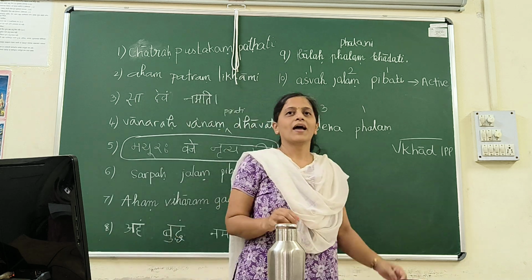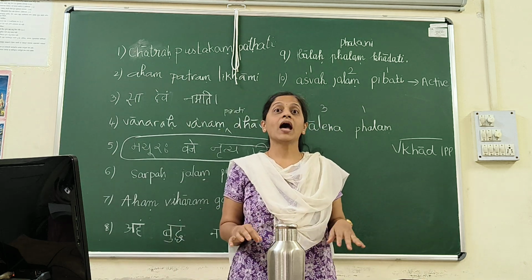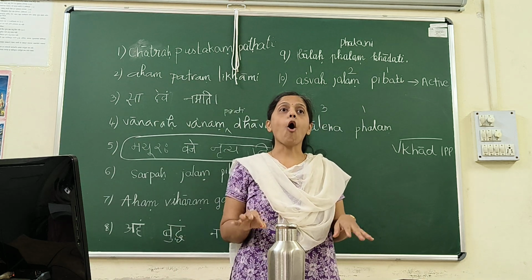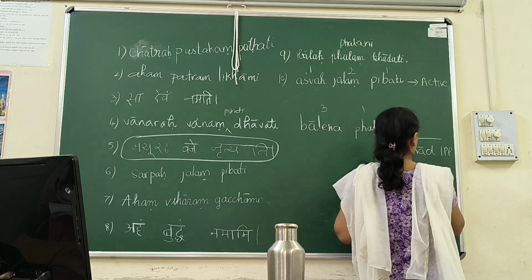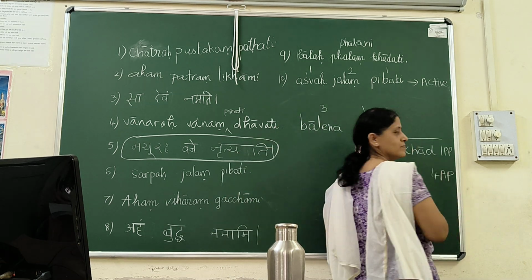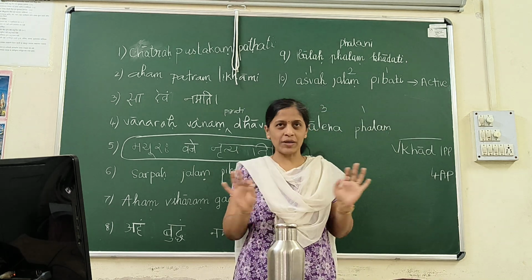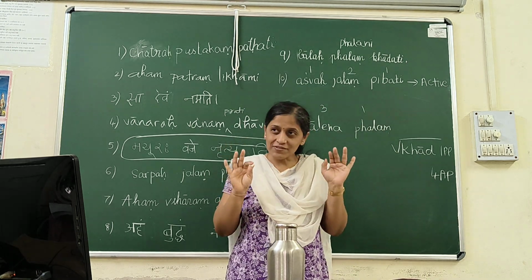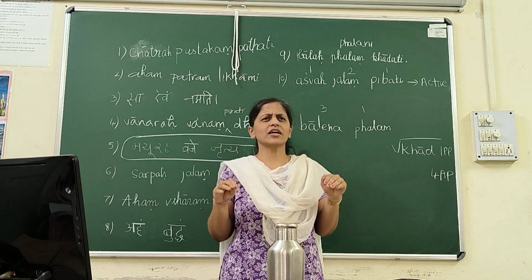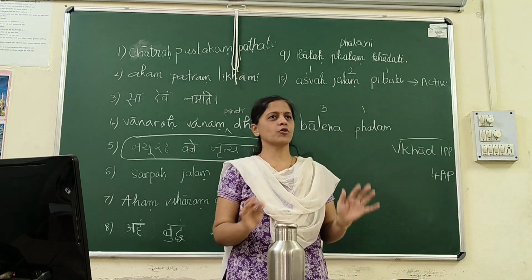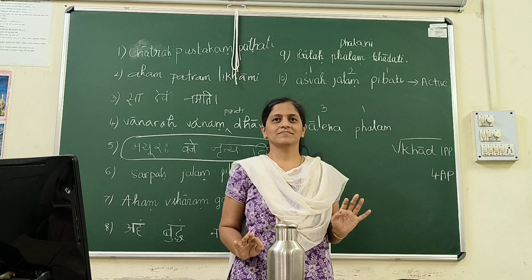Now, in passive, consider all the verbs of 4ap. They are not of 4ap, but for passivization, for passive, consider that each and every verb is of 4ap.